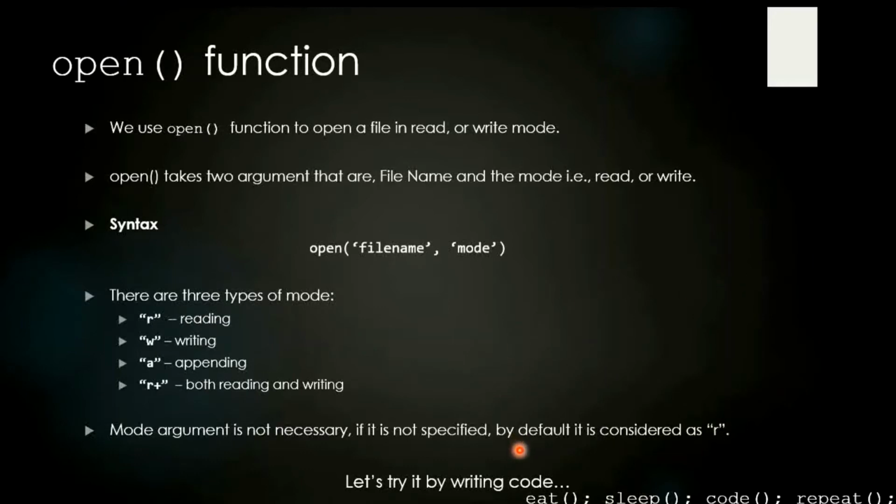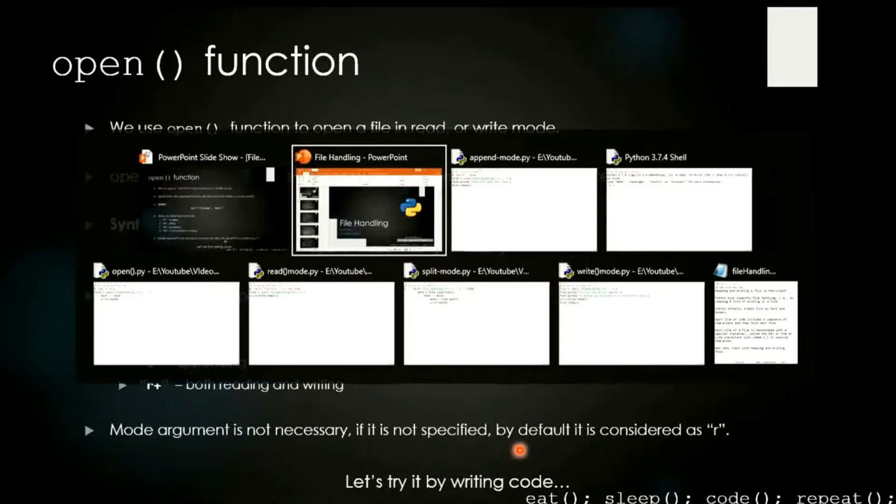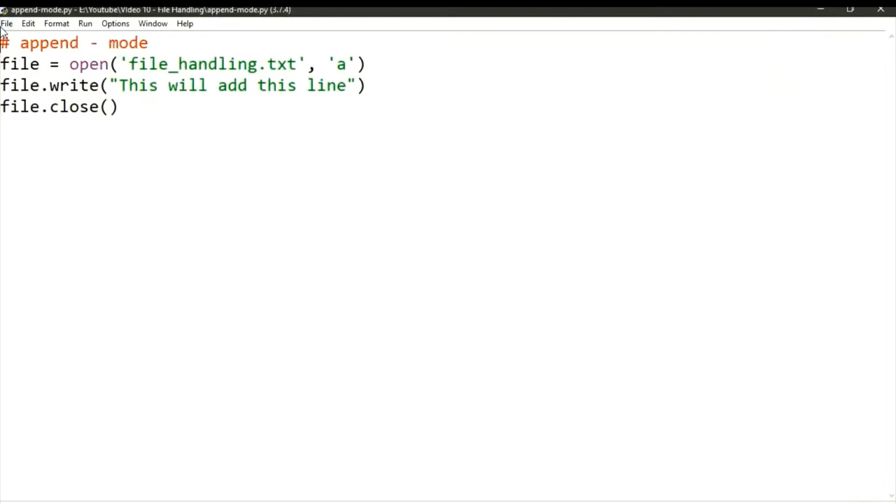Let us try writing code in the editor so that we get to know more about it. So, I'll create a new file.